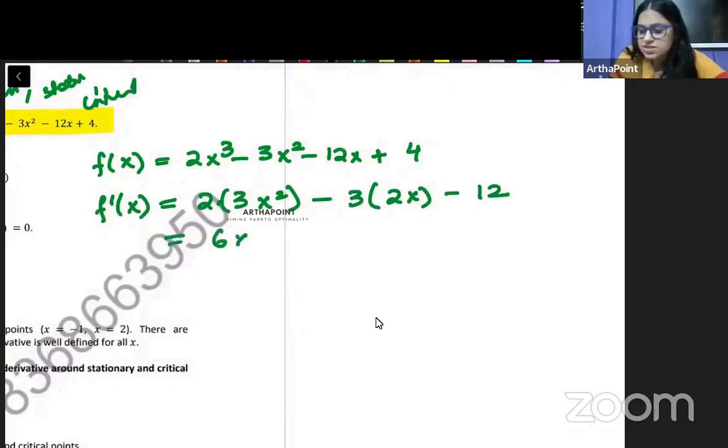So beta, this will be 6x square minus 6x minus 12.